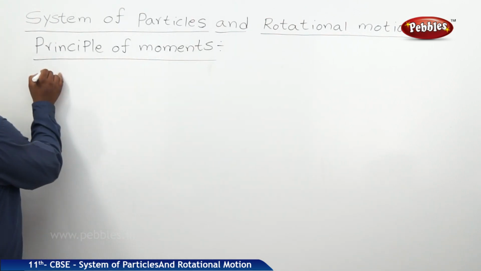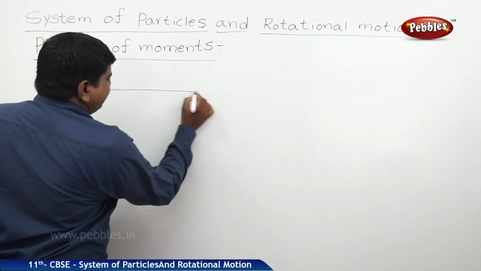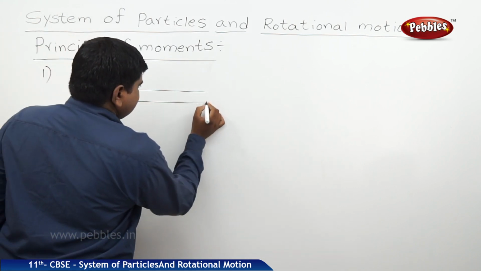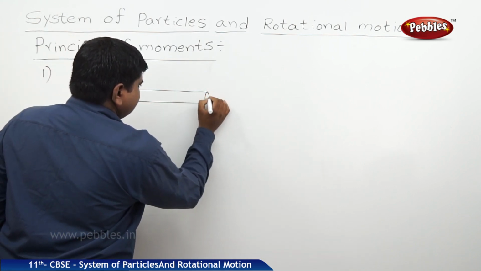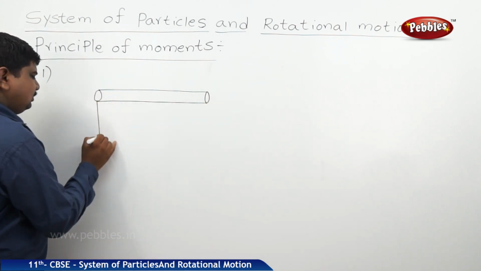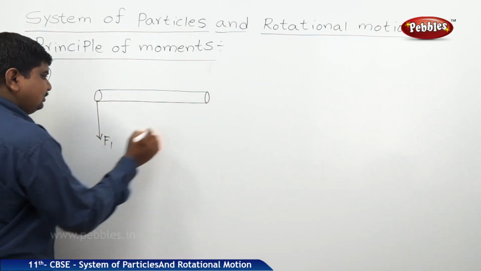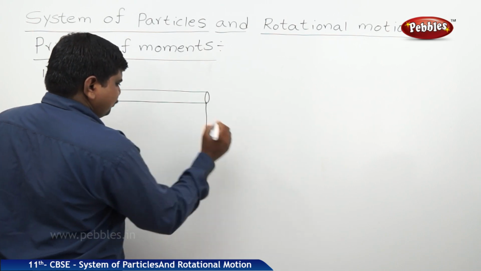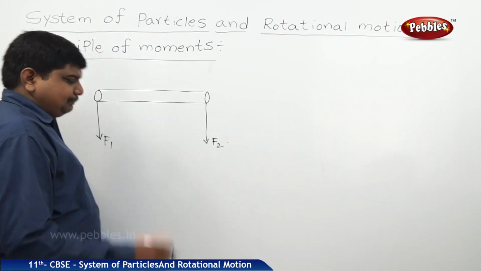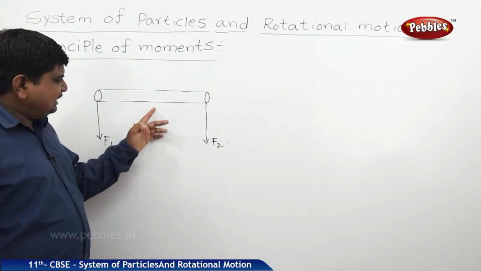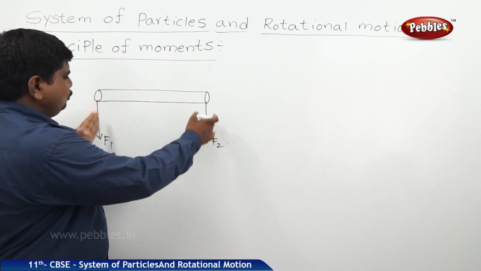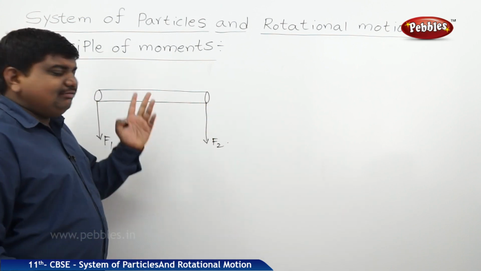So what is this concept? Take a body, and two equal or opposite forces F1 and F2 are applied on either end of this body. Suppose an ideal lever is exactly placed in the middle of this body, then these two forces are balanced and the body will be in equilibrium.